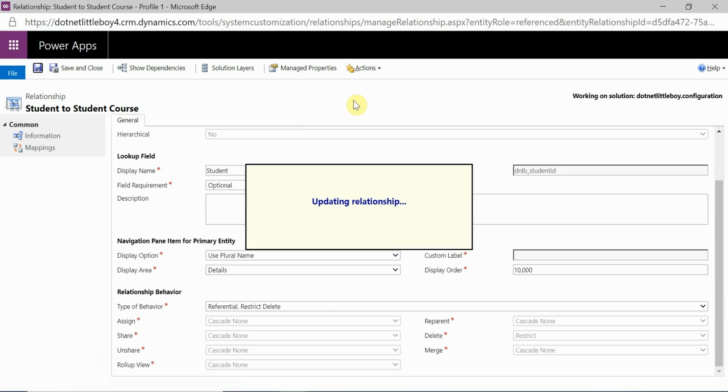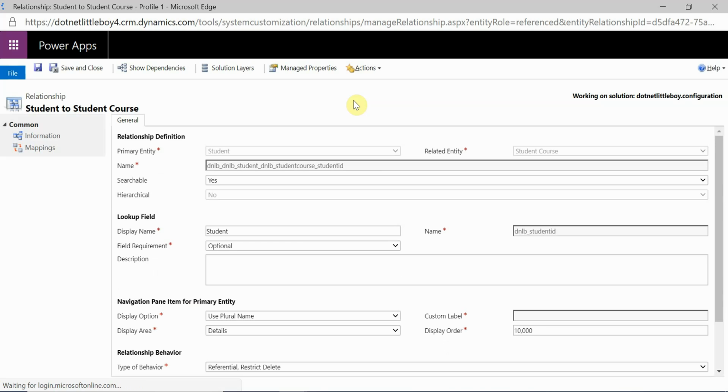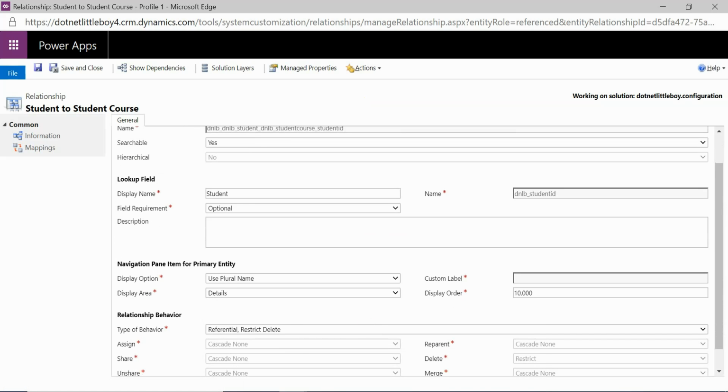We cannot delete the parent record. So this is the restrict delete, which means you cannot delete this record. But the fields are still there as a link, as a referential only. So this is the behavior of this referential delete.